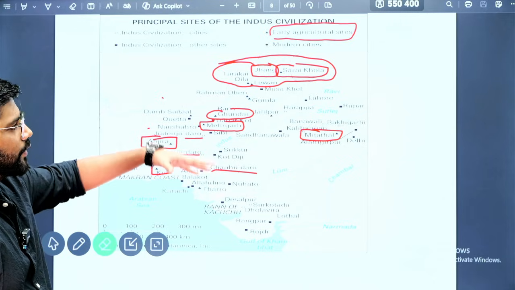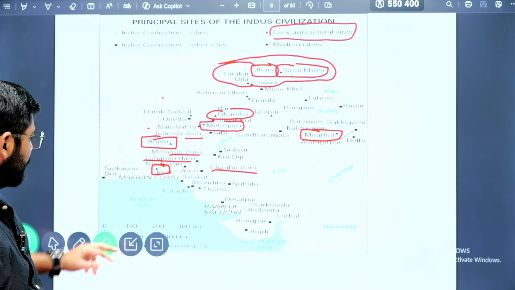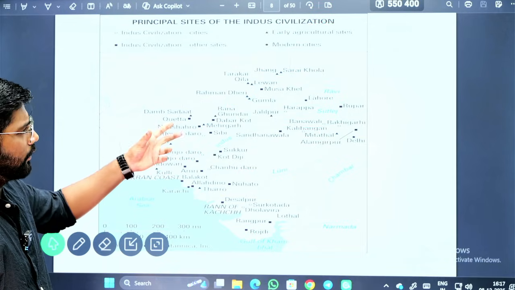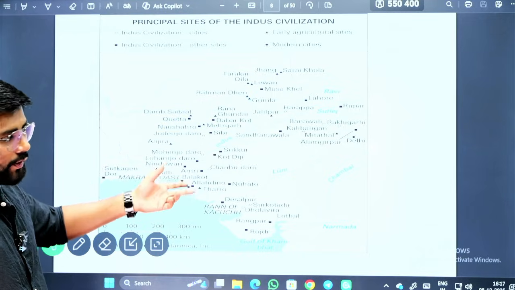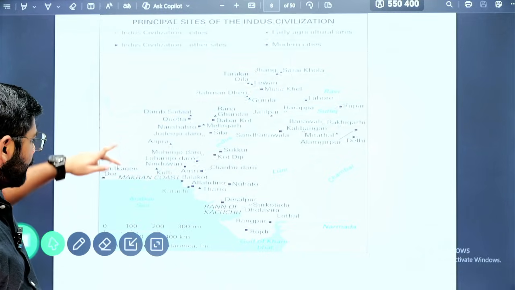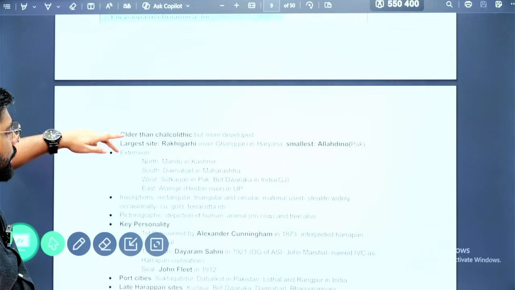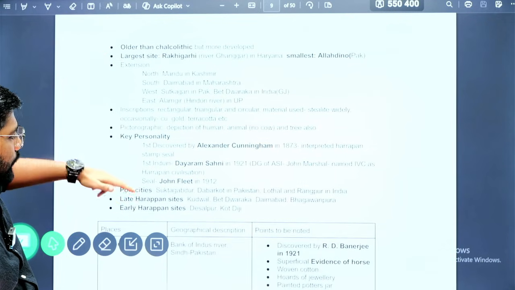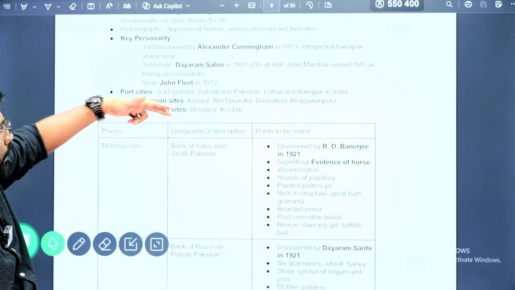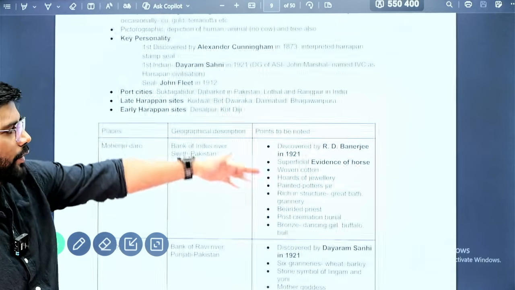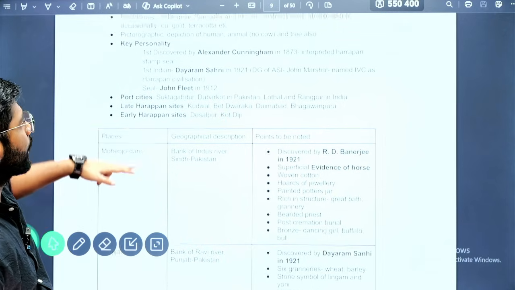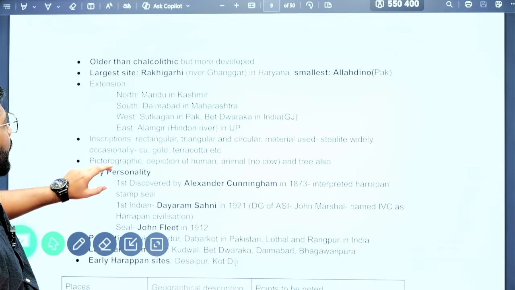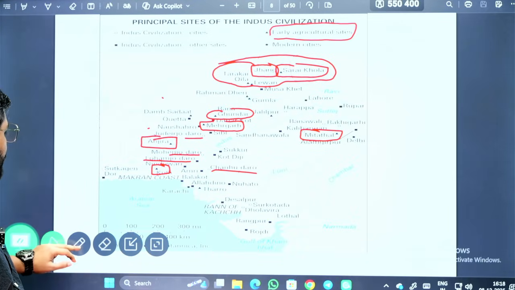This is the map. You can go through it once and understand which sites are located within the Indus Valley civilization and which are not. What we need to do is see the basic facts related to the Indus Valley civilization, then the places, their geographical description, and what points you need to know about each site. These are the important facts.